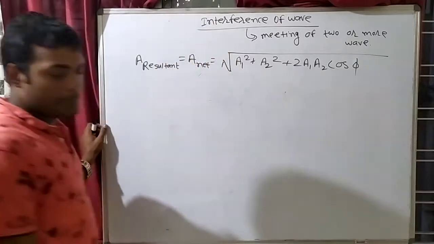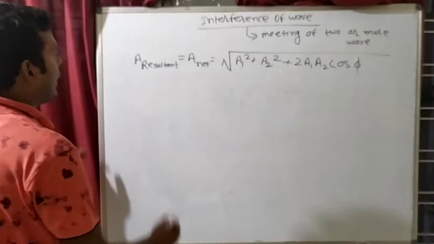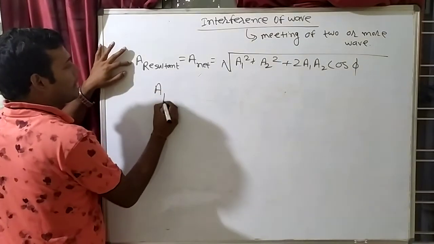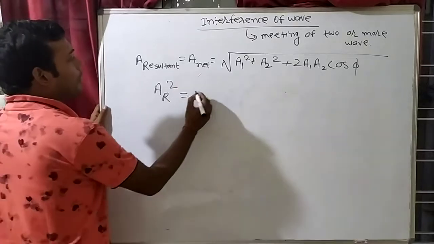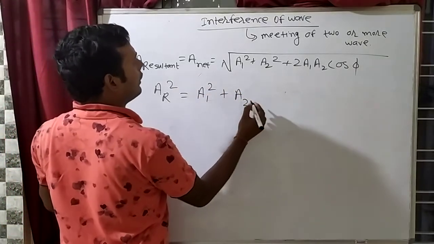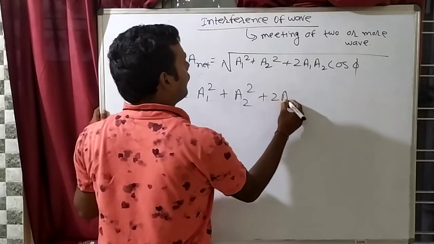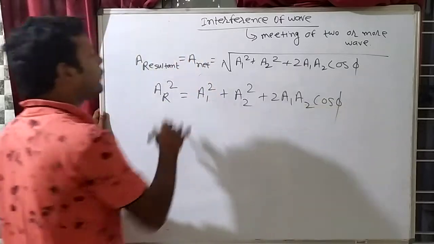Either you will remember this formula like this, or you will do the square of this. That means A resultant ka square is equal to, if you will square this, a1 ka square plus a2 ka square plus 2a1 a2 cos phi. So both equations are same.